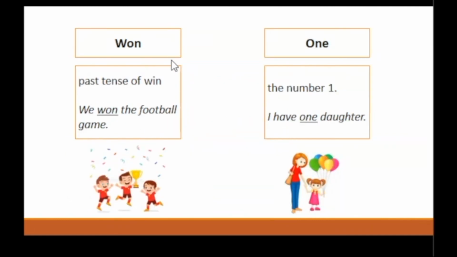Next, won is the past tense and past participle of to win. You would use won when you want to talk about the positive outcome of a competition after it has already happened. For example, in a sentence, we won the football game. On the other hand, one refers to a single unit or thing. You would use one when you want to indicate how many or to highlight a single thing in a group. Example, I have one daughter.